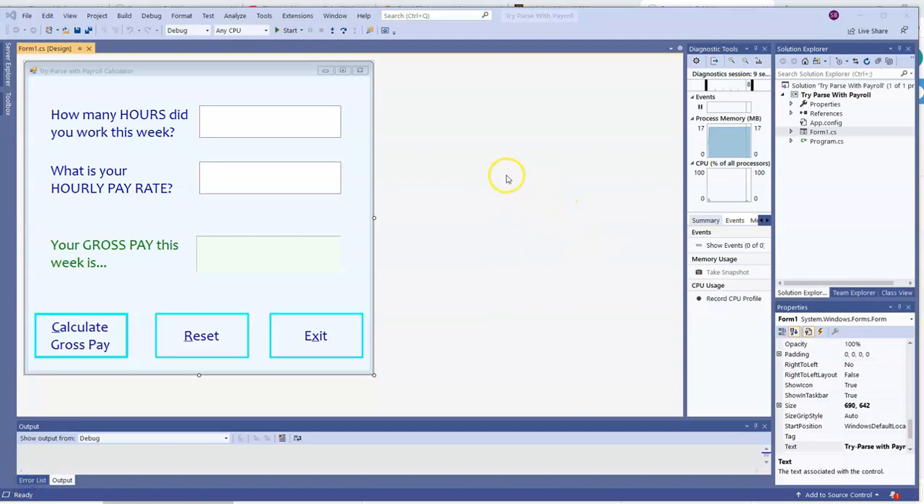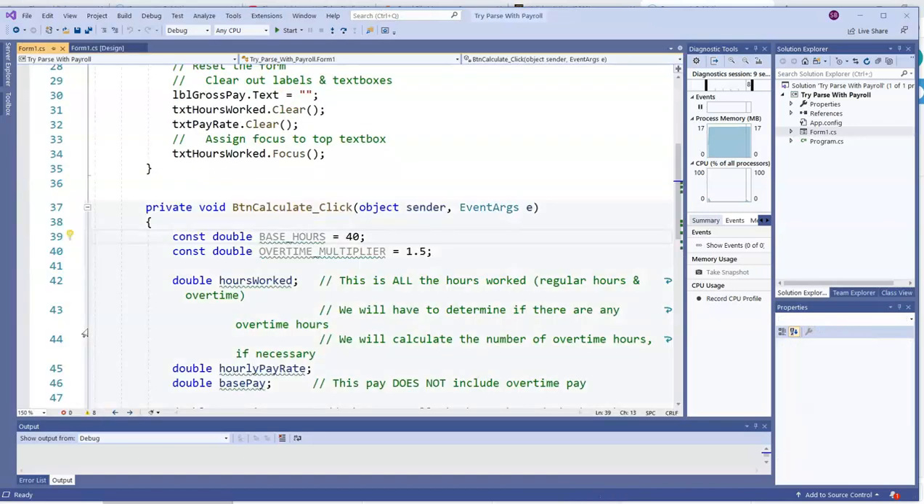In this program, we're going to calculate pay for people by taking how many hours they work times their hourly pay rate to get the gross pay. However, we'll also consider overtime. That's time and a half.